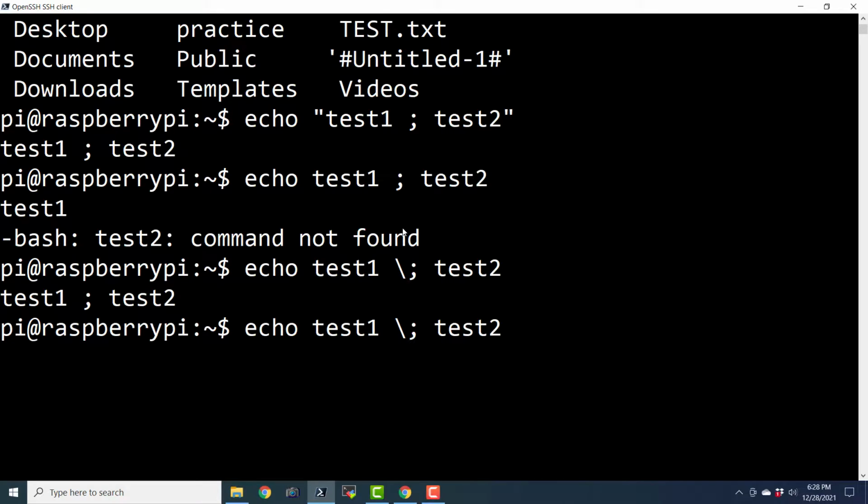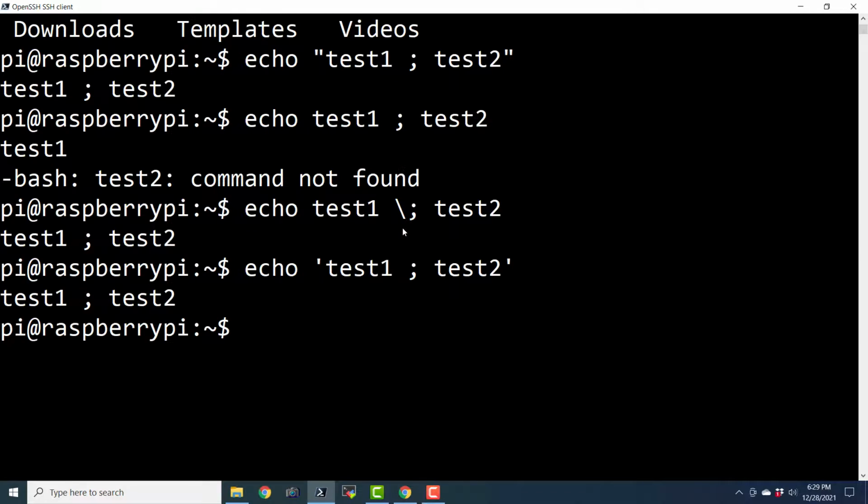So I have shown you with the double quotes. Let me show that to you with the single quotes like this. And this is the output. And we have seen that the escape sequence is the backslash.